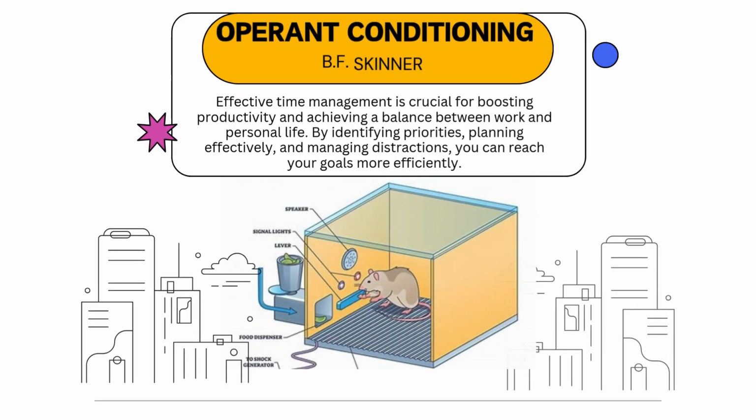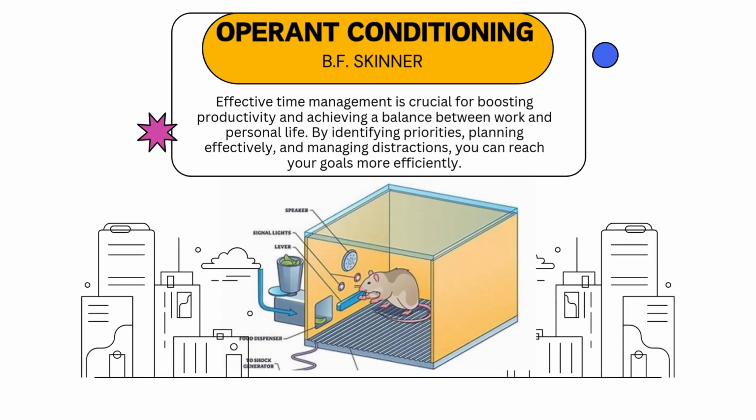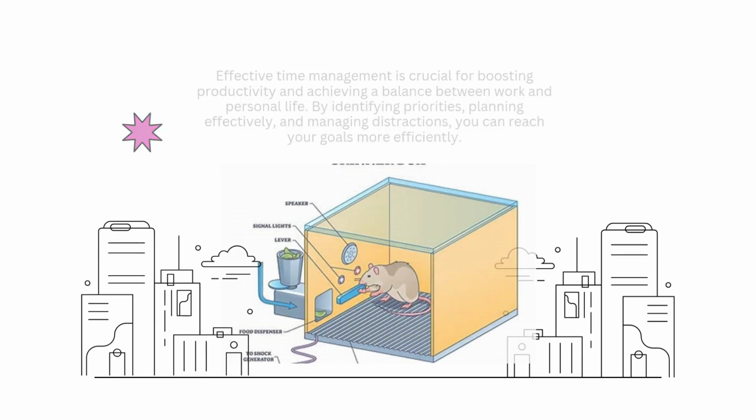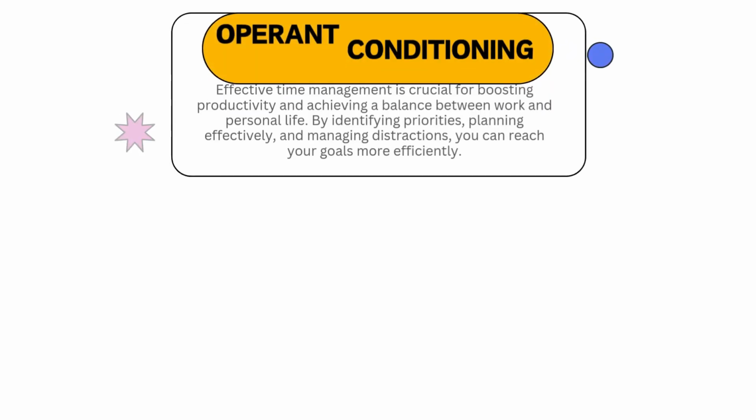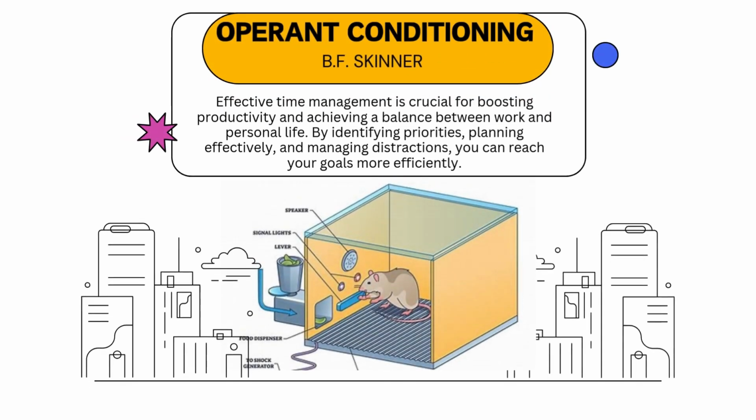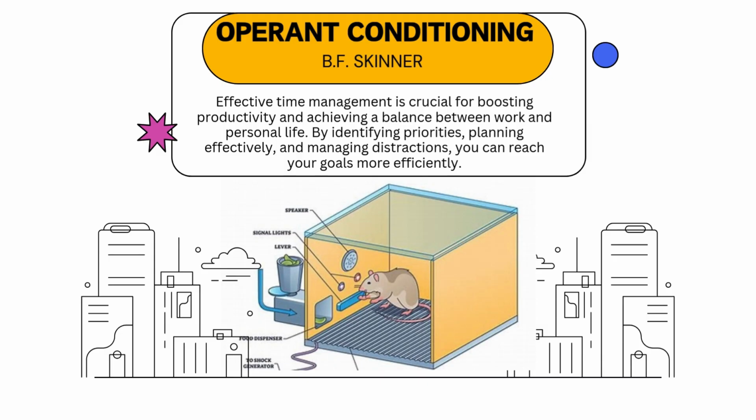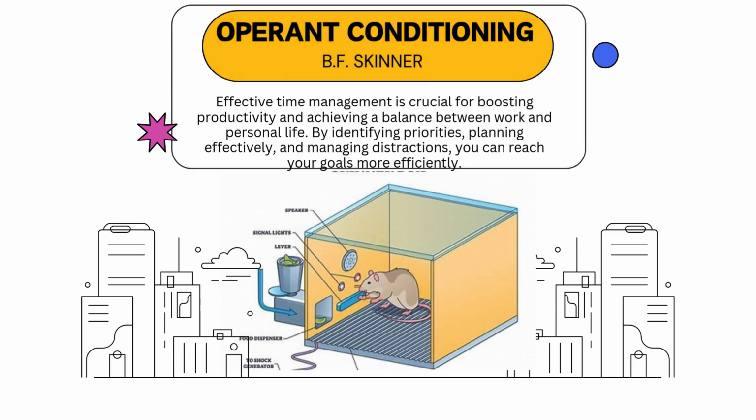The rat quickly learned to press the one that gives the food and remembered not to press the one that will electrocute it. In a classroom scenario, a teacher gives a student a star sticker every time they follow the classroom rules. So this is positive reinforcement. The student starts following the rules more often because they want more stars. Alternatively, if a student misbehaves, the teacher might give them a timeout or a punishment, making them less likely to misbehave again.